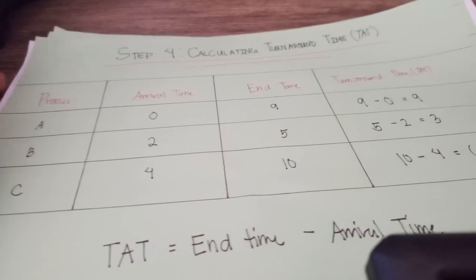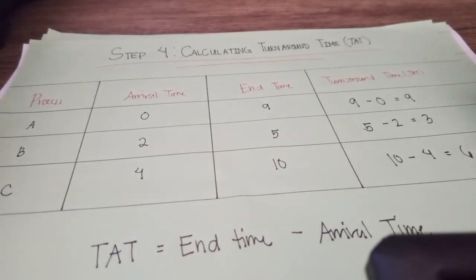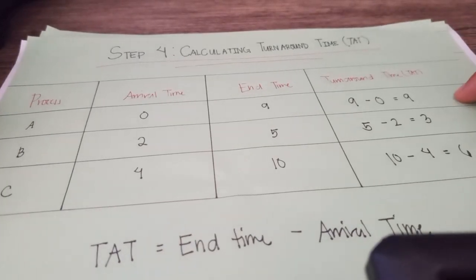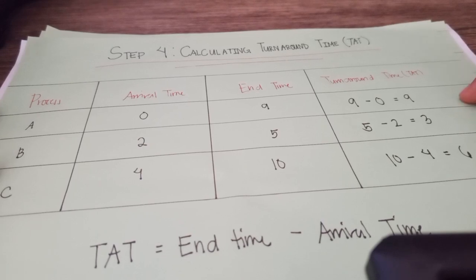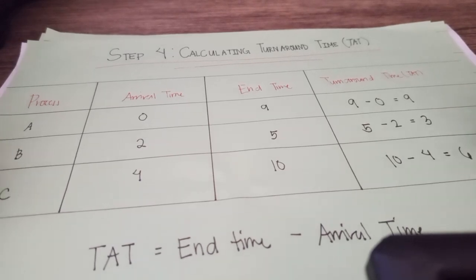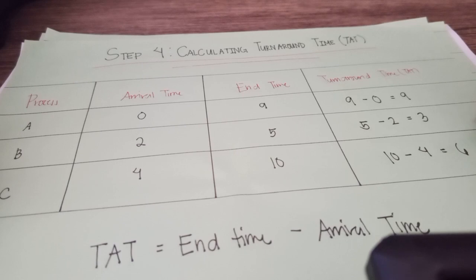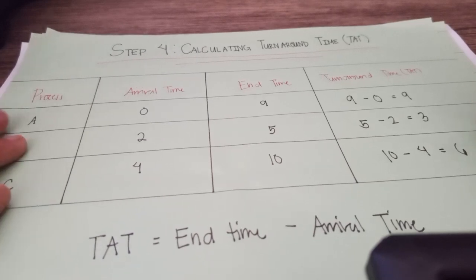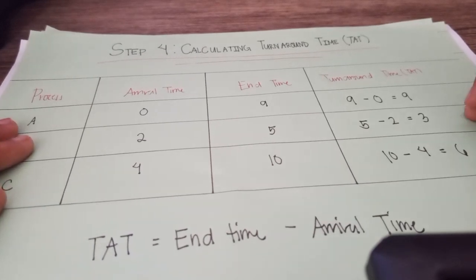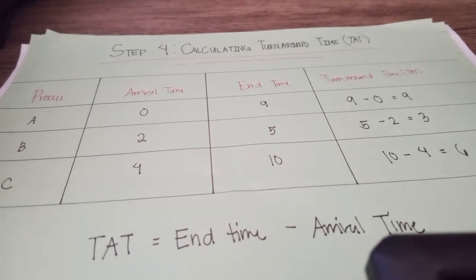So student A had the longest turnaround time, which is 9 seconds because of the interruptions, and student B had the shortest turnaround time since it had the highest priority.